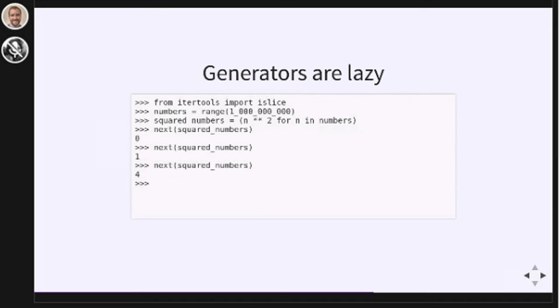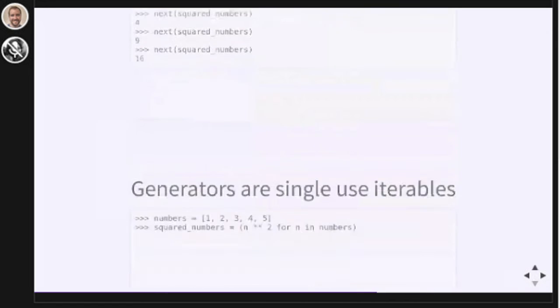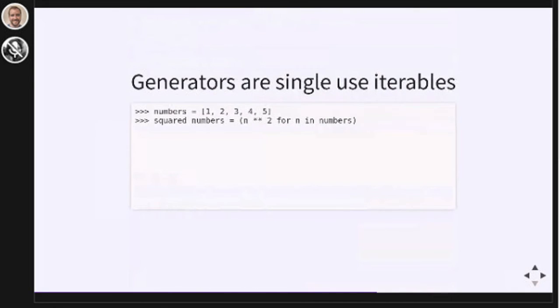Generators can be looped over just like lists, but they are lazy. They only compute values immediately before you provide them. So generators are lazy. They are also single use. They are one-time use only. The only thing that you can do with generators is loop over them, but you can only loop over them once.